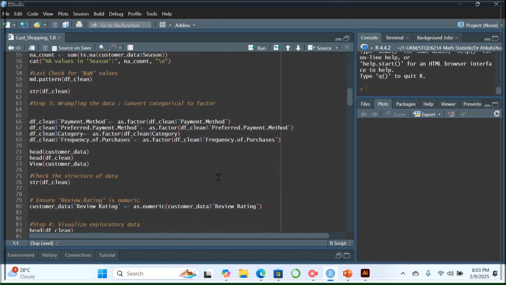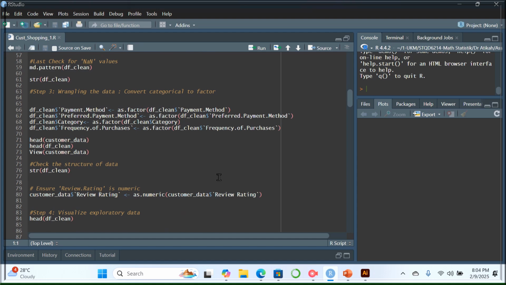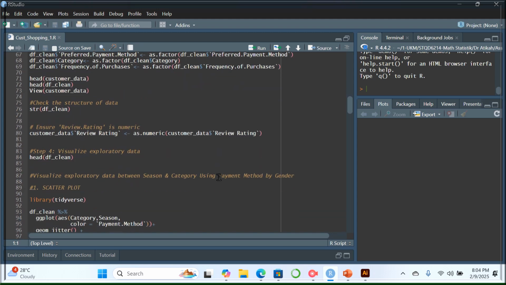So then for running the data, I convert the categorical variables to factors to run an analysis, like payment method, preferred payment method, category, and frequency of purchases. Then I check again the structure of the data, and ensure the review rating becomes numeric. And then for step 4, I visualize the exploratory data.